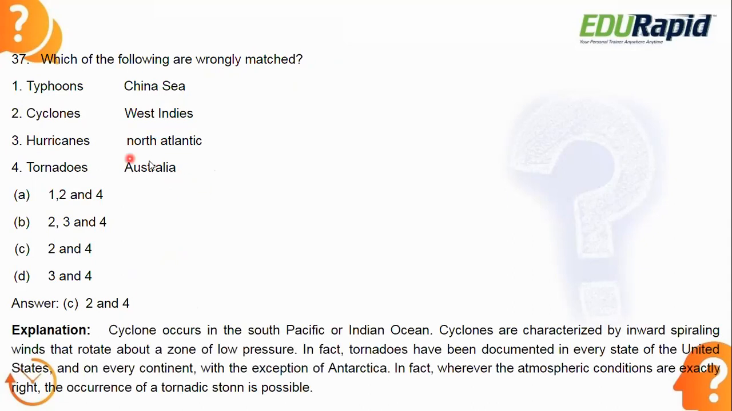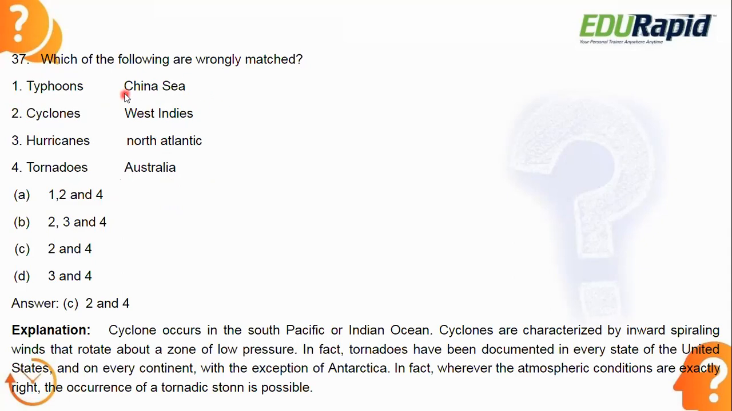Okay, let's see the answer. Answer is option C, 2 and 4. Since they are asking which one is wrongly matched. Okay, cyclones, we can see cyclones in the Indian Ocean, right? The name cyclone you can see in the Indian Ocean. Here West Indies they have given. It is wrong. Tornadoes is not in Australia. Okay, Australia, that will be a different name. Willy Willy. Okay, not Willy Willy, I think. I will get back to you on what that is, but tornado is not in Australia. Okay, so that's why 2 and 4 are wrong.